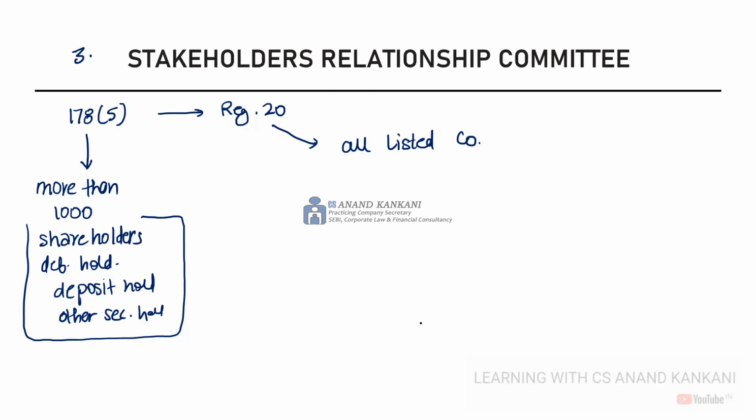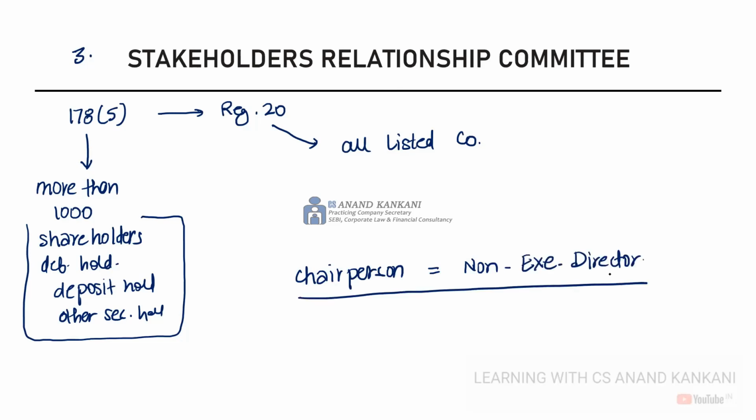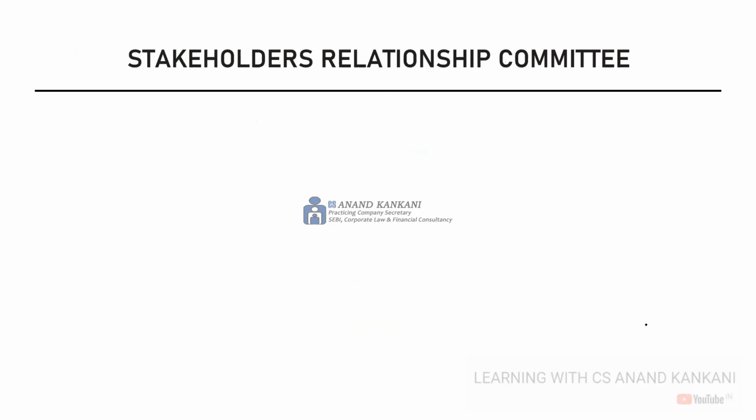Now, the chairperson should be a non-executive director. This requirement is the same. The chairperson of the stakeholder relationship committee should be a non-executive director, and they should meet at least once a year. And what will be the objective of the stakeholder relationship committee? They are going to resolve the grievances of the investors.